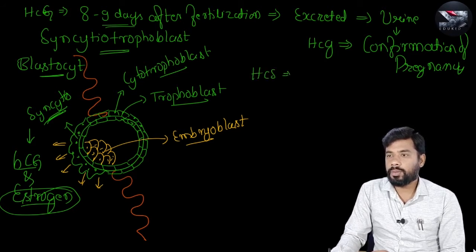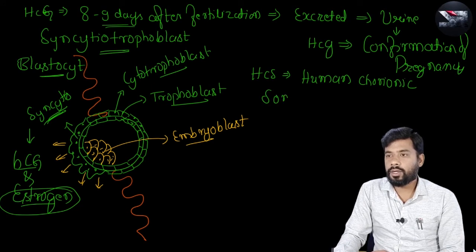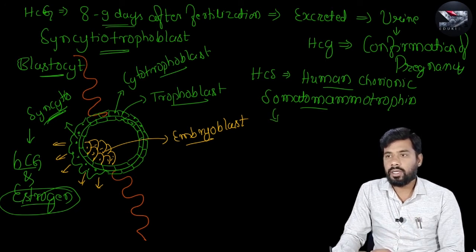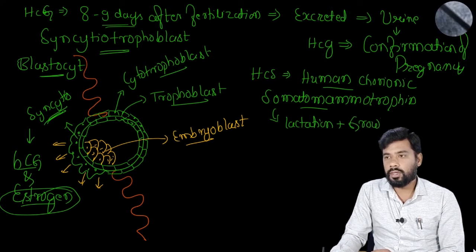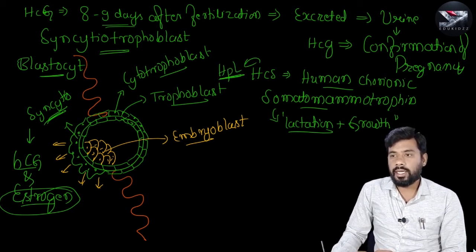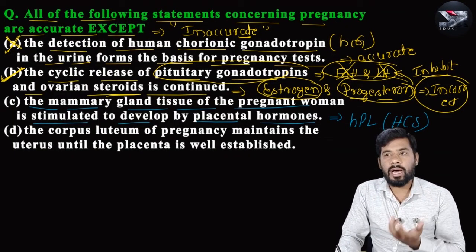HCS, human chorionic somatomammotropins, and these generally have two types of activities. It helps in lactation, as well as helps in growth. It was previously called HPL, human placental lactogen. So this statement is correct. Human placental lactogen helps in the development of the mammary gland.